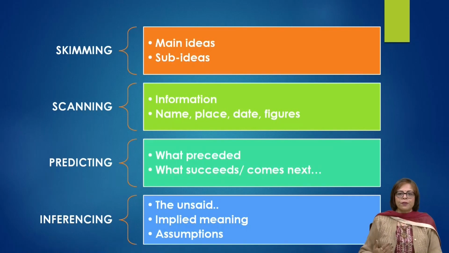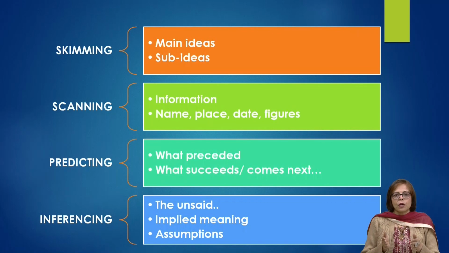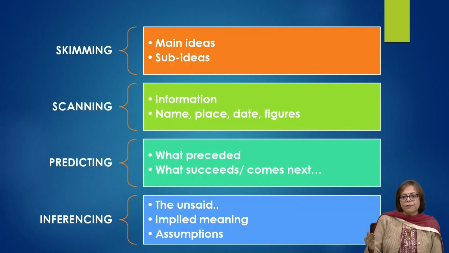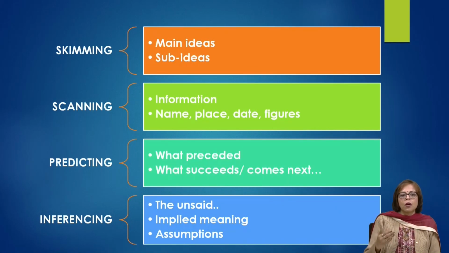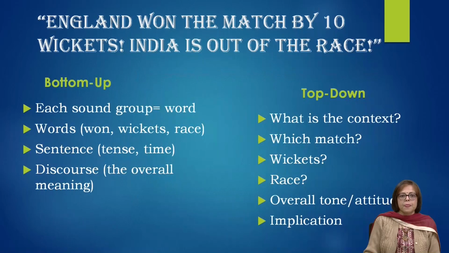A lot of efforts, a lot of deliberate cognitive processes go into inferencing because you have to be very much aware of what are the assumptions and what are the things that are left unsaid. So if you practice all these 4 sub-skills of the receptive skills, you would become a better listener or a better leader.